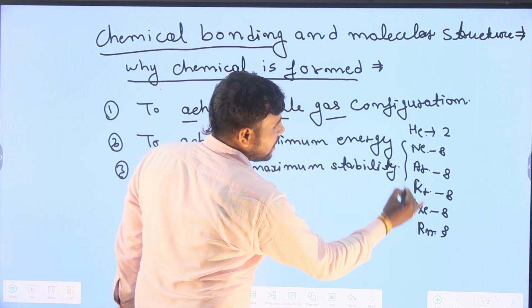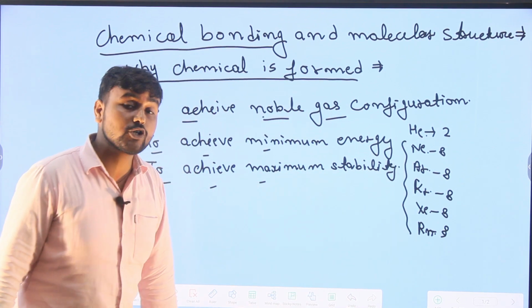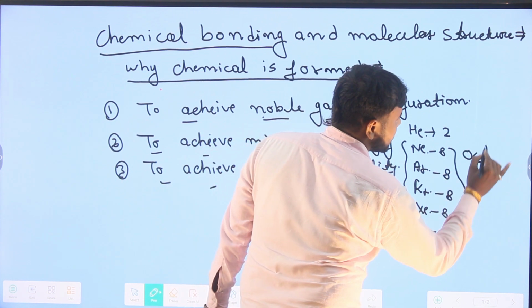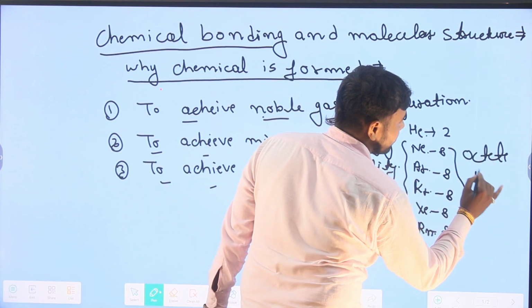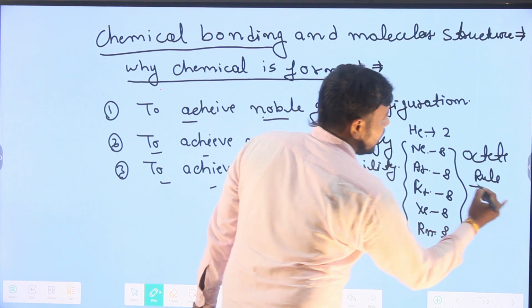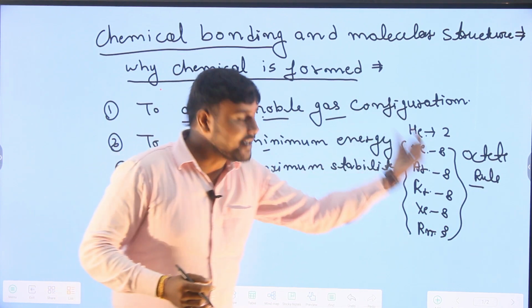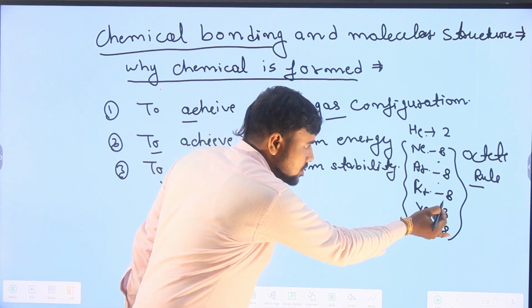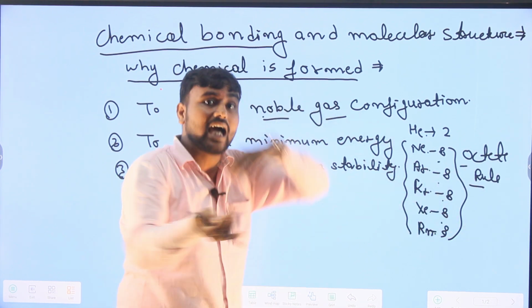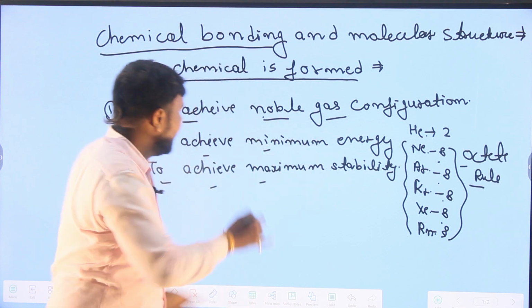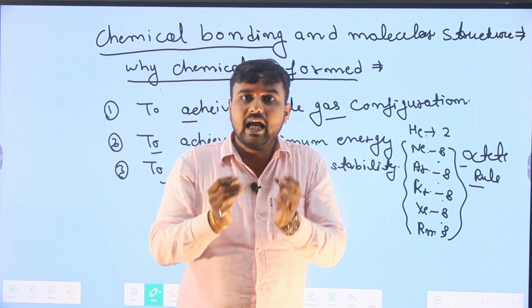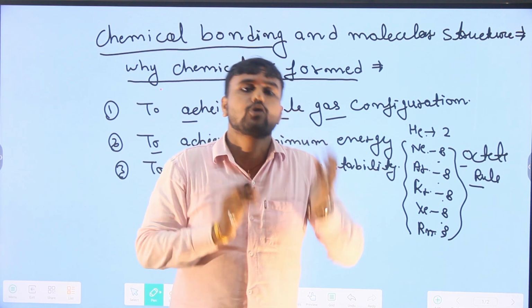These elements have 8 electrons in their outermost shells, which is known as the octet rule. So the elements which have 8 electrons in their outermost shell follow the octet rule and they are more stable. You can say they have minimum energy, and whenever atoms have minimum energy, they are more stable.